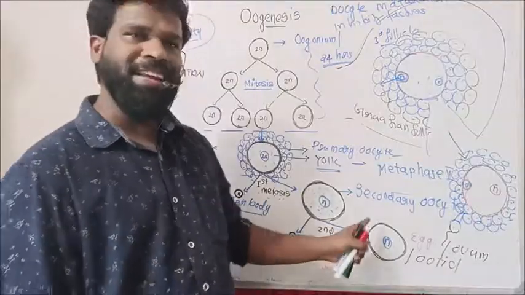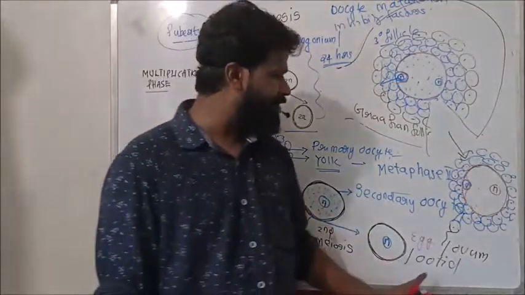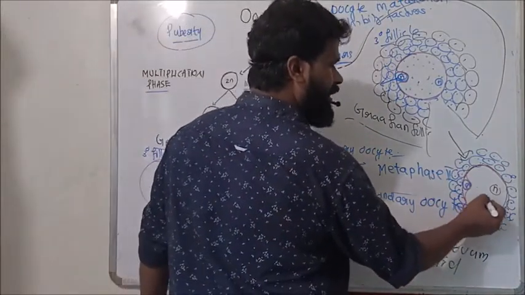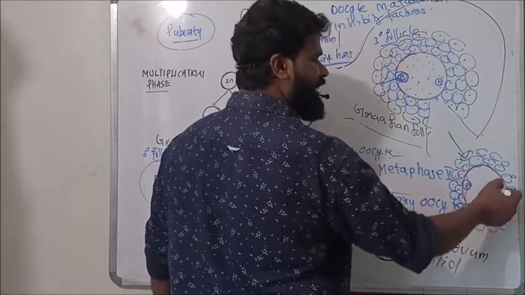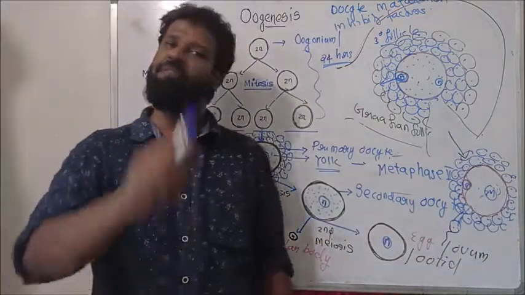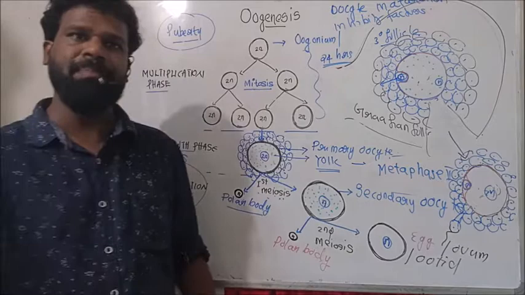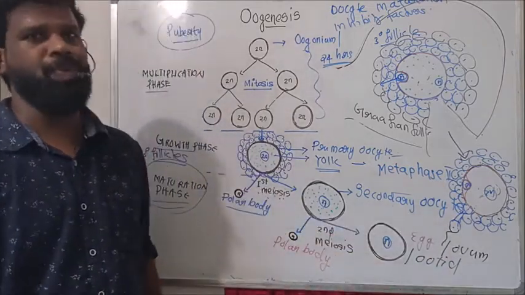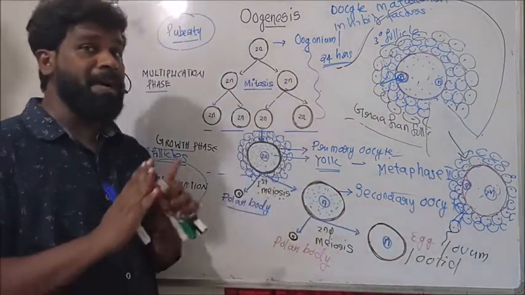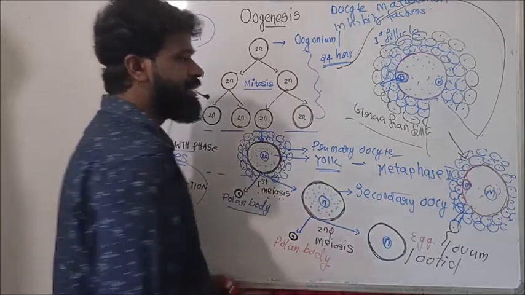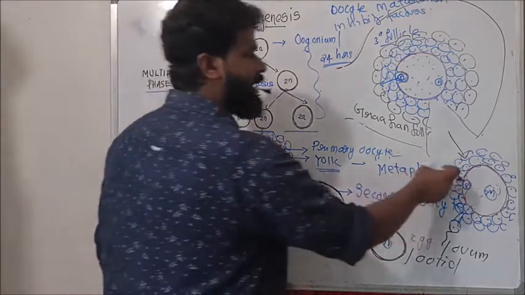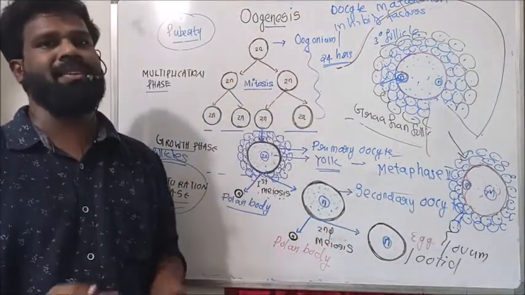What is the fate of this egg? This egg is formed only after the sperm penetration. After this, the sperm nucleus enters the egg cytoplasm, followed by fusion of the two nuclei, and forms the zygote. That means if oogenesis is completed, the egg becomes a zygote, the unicellular embryo. But if sperm entry does not occur, this secondary oocyte is viable only up to 24 hours. After 24 hours, it starts to degenerate and completely degenerates.